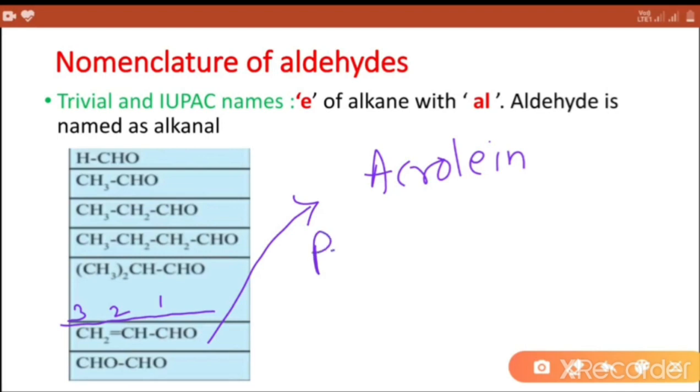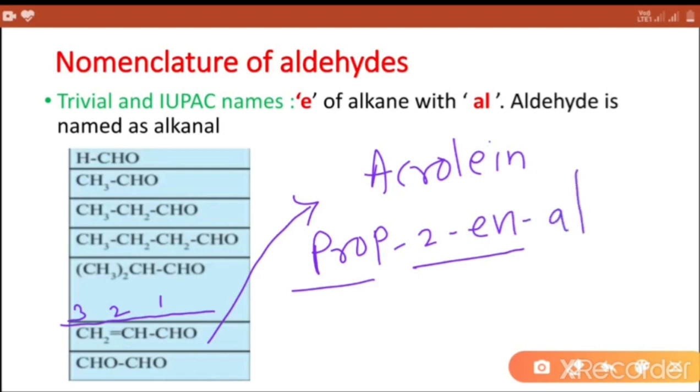There are 3 carbon atoms. So this is a derivative of propane, and double bond is present after second carbon. So prop-2-en and CHO group is present at first carbon. So IUPAC name is prop-2-enal.